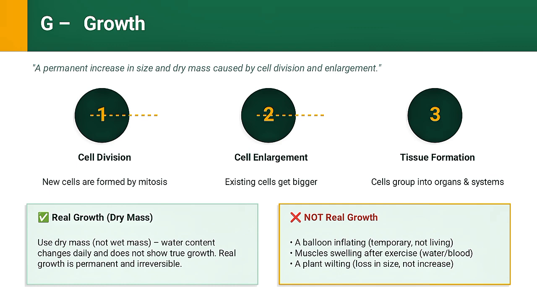A balloon gets bigger when you blow it, but that is not growth because a balloon is not alive and the change is not permanent. A person's muscles swell slightly after exercise due to blood flow. That is not growth. A plant that wilts is actually a decrease in size but not growth. Real growth is permanent, involves living cells and increased dry mass.